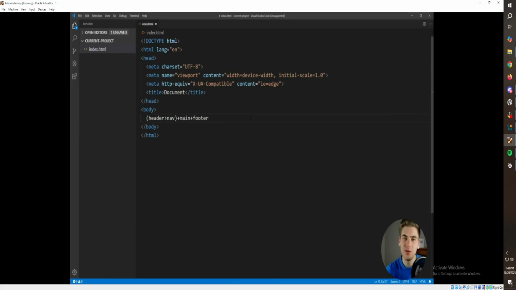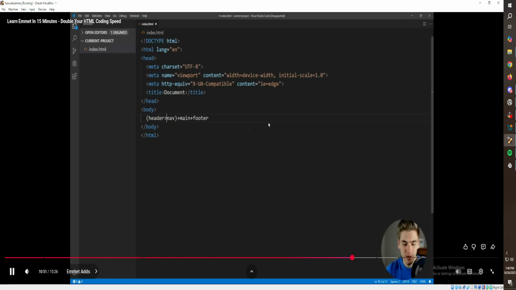Where we want to create a header, and inside that header, we're going to have a heading for an H2, as well as a nav that has an ordered list with 5 items inside of it, and we're also going to have a main and a footer on the outside of that. So in order to do that, the first thing we know is we want our header, and inside that header, we want to have a nav and an H2.